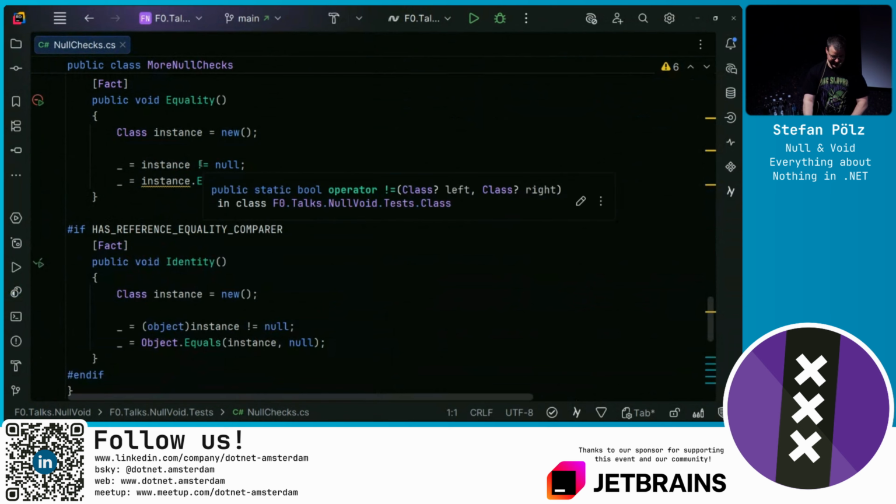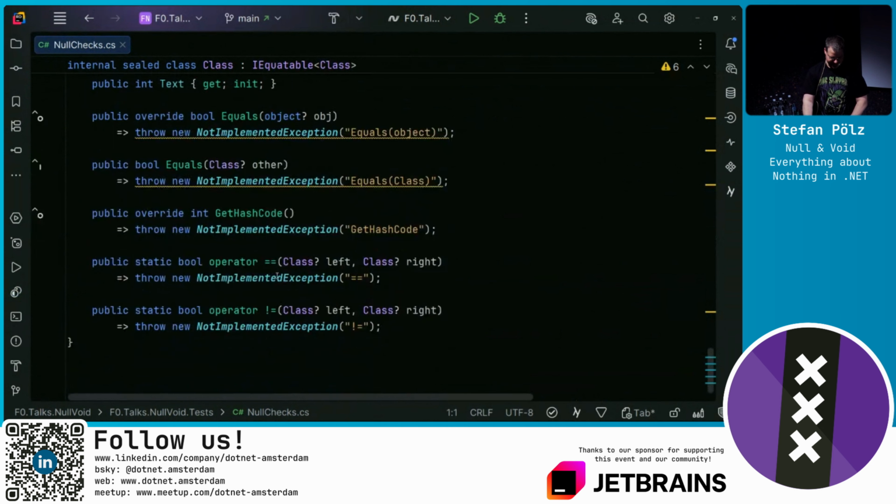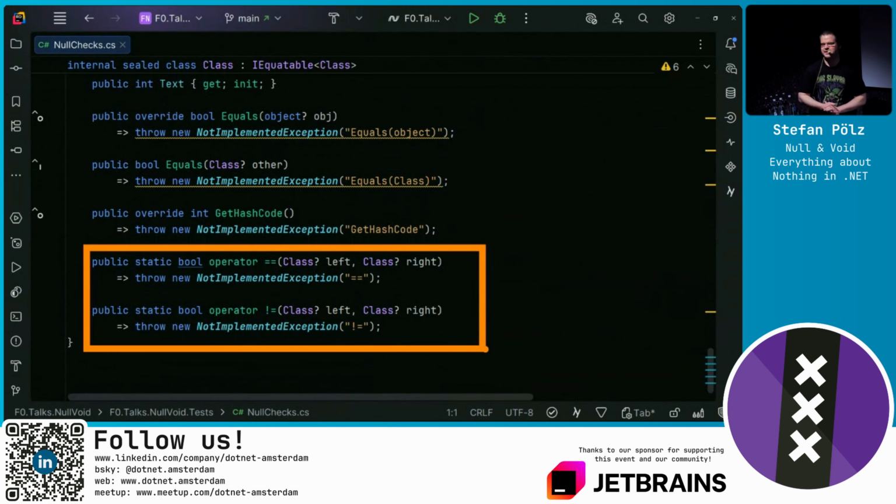How can a null check not be implemented? Well, when we hover this, we see there is an operator. In this class, I actually overloaded the equality and inequality operators and threw a not implemented exception. So if we say equals null and not equals null, and the operators are overloaded, these are actually evaluated. So we need to make sure that if we have a reference type and we implement anything with equality, we eventually do a proper null check, because the compiler assumes when you say equals null or not equals null, that this is a null check, but it may depend on the implementation. If the implementation does something wrong, then the nullability gets messed up.